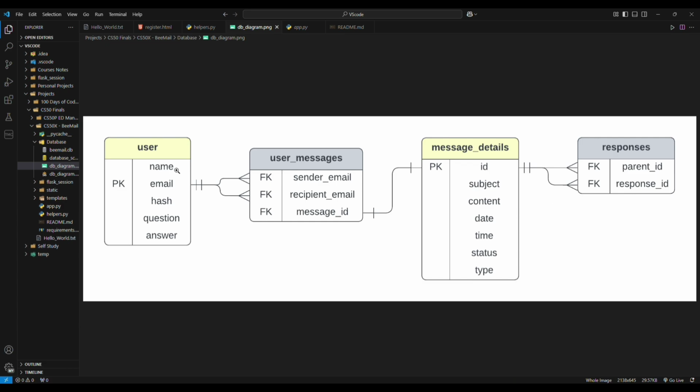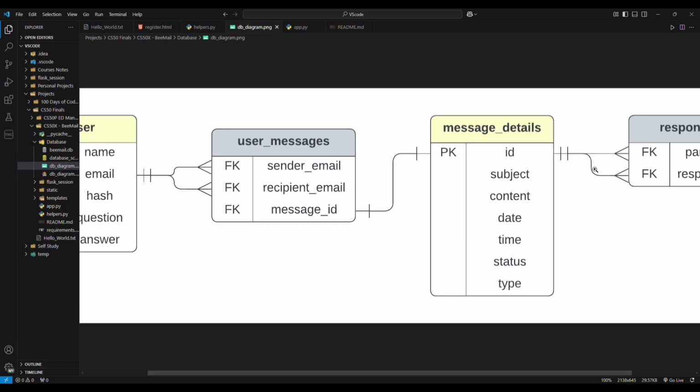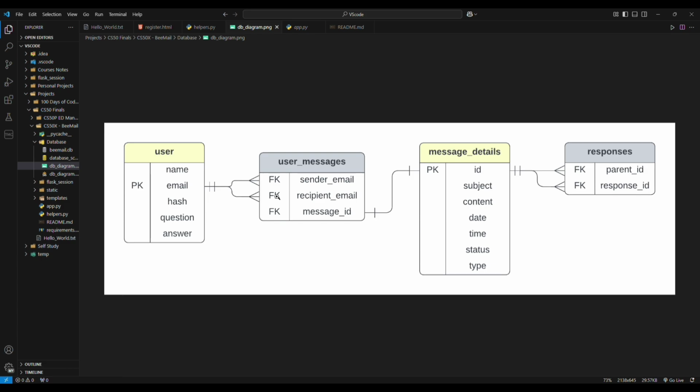Okay, so this is the database that I used. Basically, the users have to enter their name, email, hash, question, and answer from the registration page, and then after login, in the compose page, they can type the email information, and when they send the email, this connection is made between the users and the message details. If there are any responses, the responses are saved in the responses table, which is a relation between any email and the parent ID, which is the email that has been responded to.